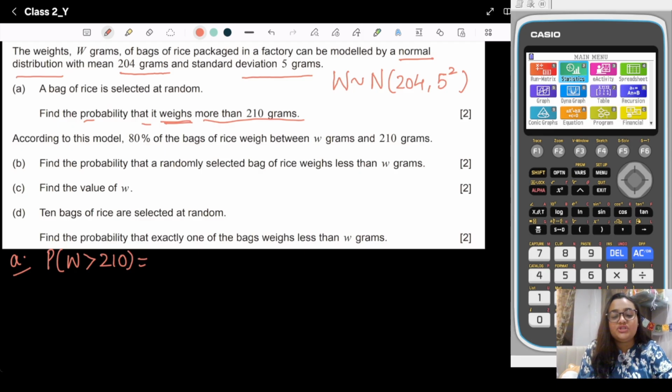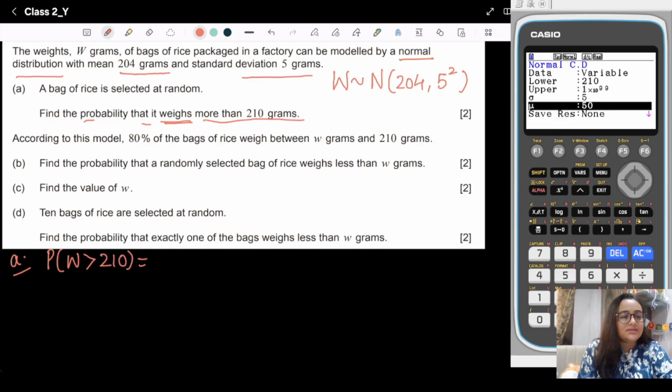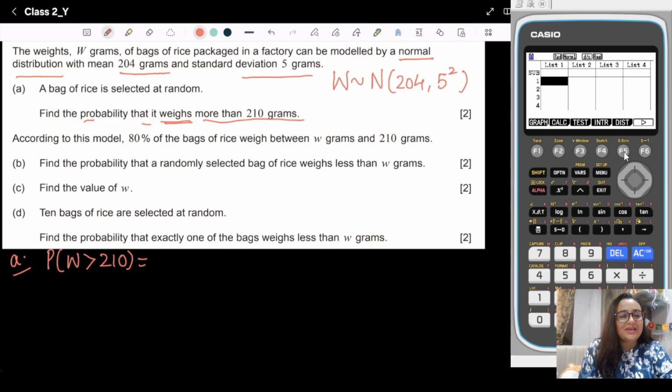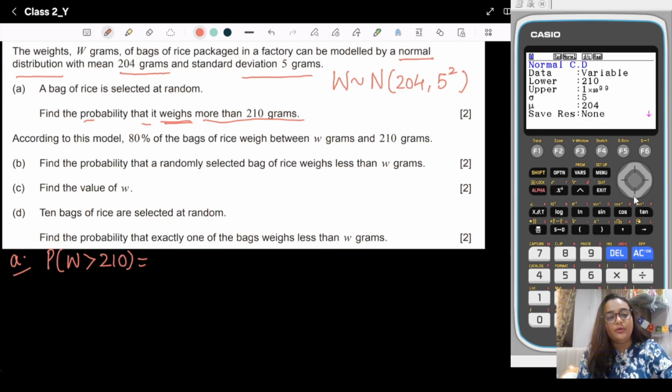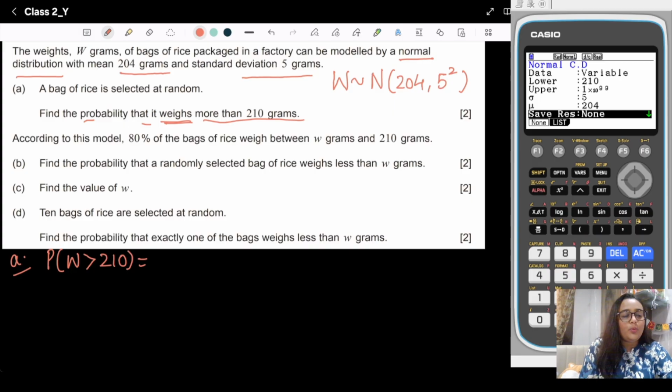For that, we need to use GDC. I have already discussed how to use GDC for the normal and binomial distribution. You go to the menu, that is statistics, then press F5 for distribution, then choose the normal CD. The lower bound is 210, the upper bound is infinity. In GDC, instead of infinity, we use 10 to the power 99, and the sigma is 5, and mu is 204. Then execute, and you will get the value.